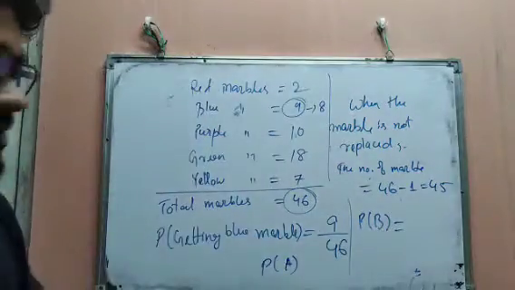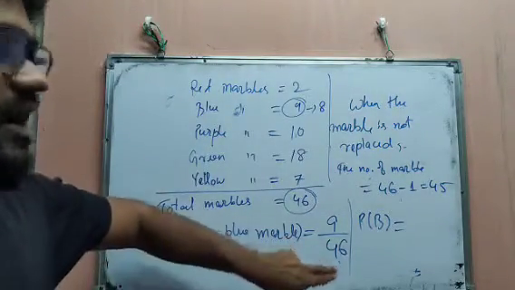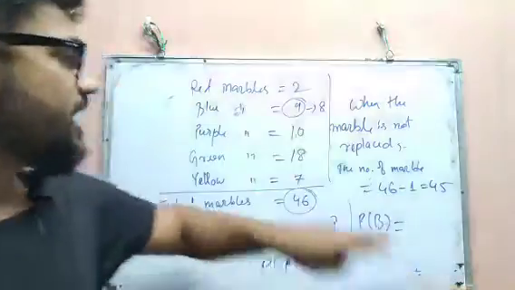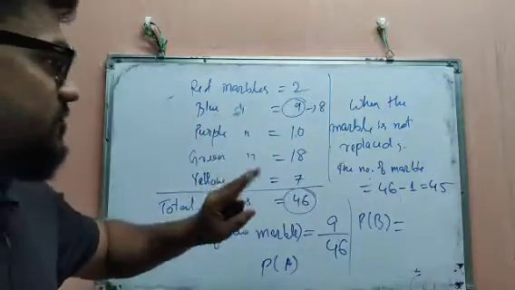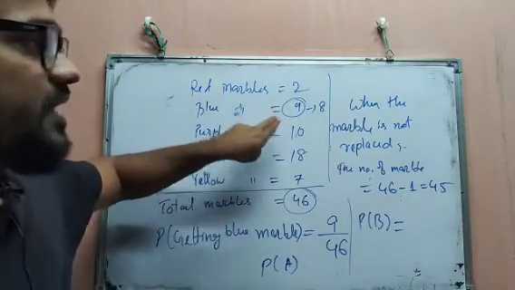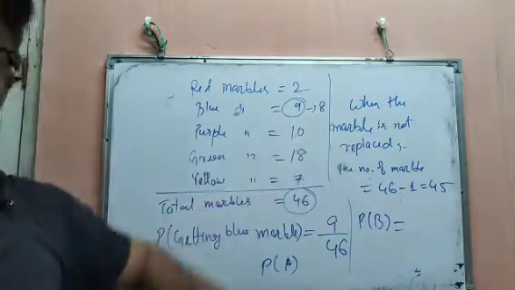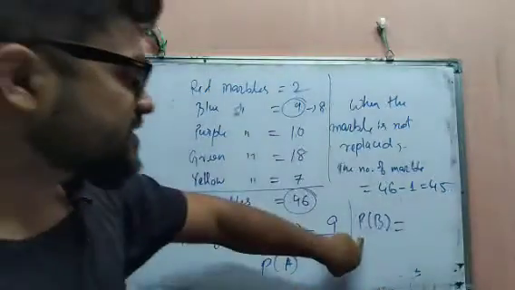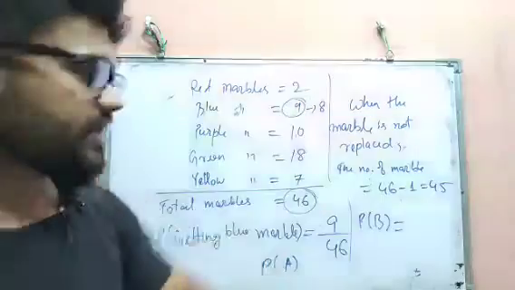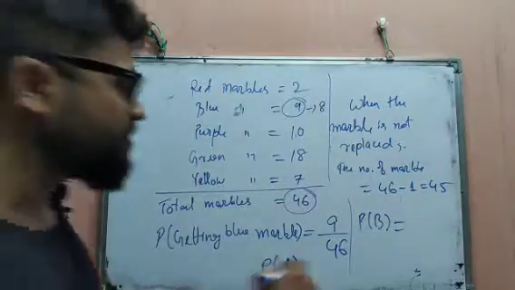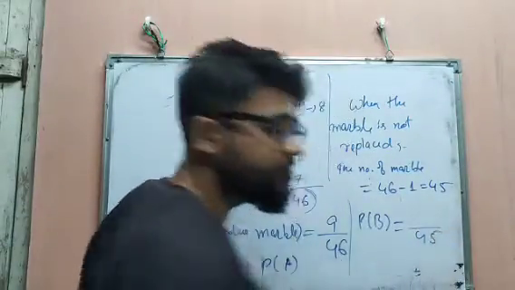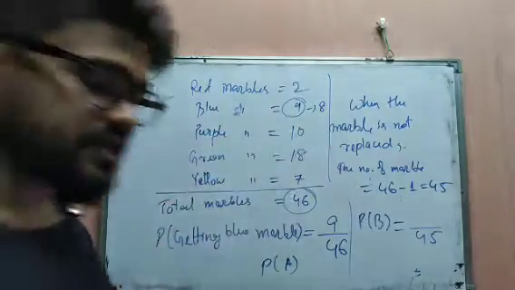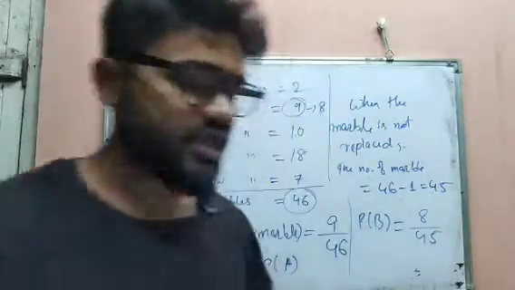For the first time we got 9 by 46. When the marble is not returned, the total number of marbles becomes 46 minus 1, 45. And since the first drawn marble is blue, the blue marbles will be 9 minus 1 equal to 8. So when you draw the blue marble the next time, this case is considered as the probability of B. That time the total marbles will be 45, because one marble is already taken. Then the blue marble number is 8. So 8 by 45.